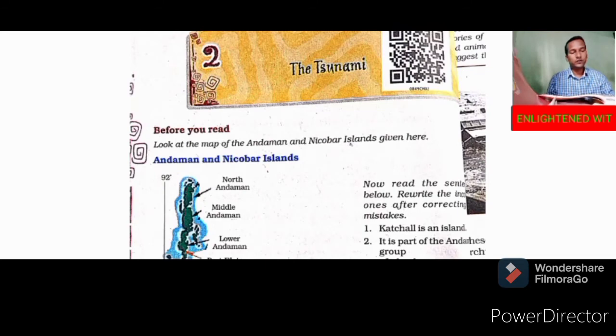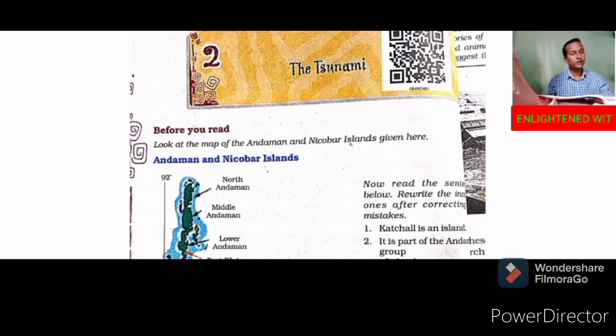In part 1 of this lesson, there will be 2 main points to be discussed. Number 1 is people who faced the deadly tsunami on 26 December in 2004. Number 2 is the lives of different people who were from both Andaman and Nicobar archipelago and how they suffered. Archipelago means a group of many islands and the surrounding sea.